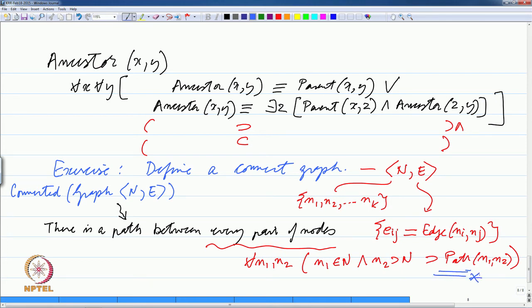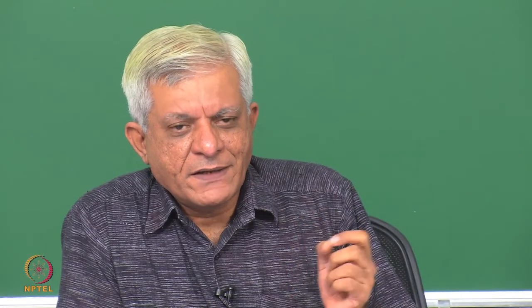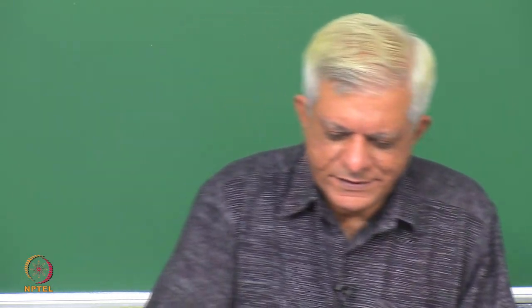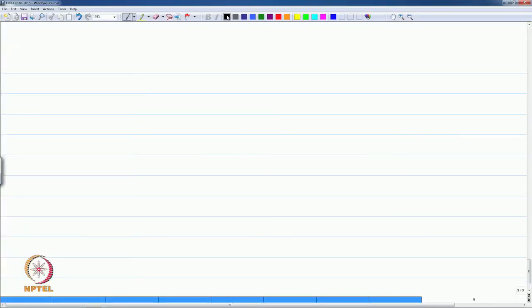So, that is like defining the ancestor, right. Just as we define ancestor, we can define the path essentially. We can say that you have a path from n1 to n2 if there is an edge between n1 and n2, and the other, recursive clause would be that there is a path between n1 and n2 if there is a third node n3, such that there is an edge between n1 and n3, and there is a path between n3 and n2, which is analogous to defining ancestors. Then we can define other kinds of properties.